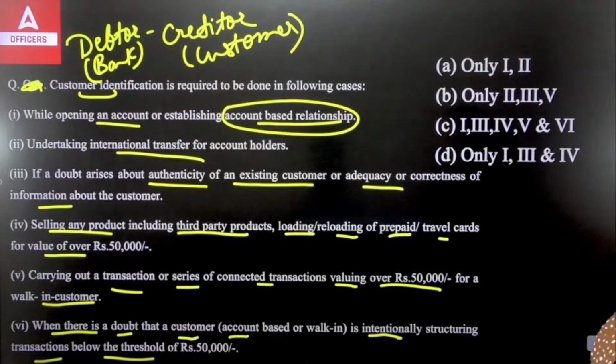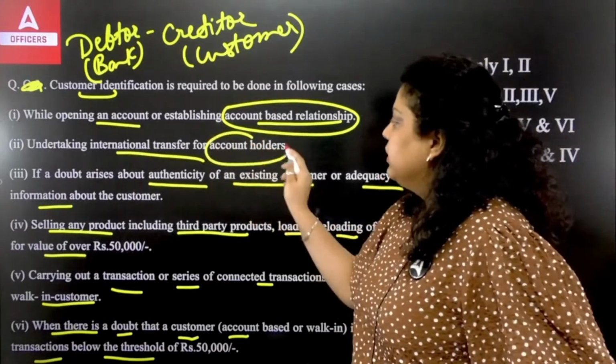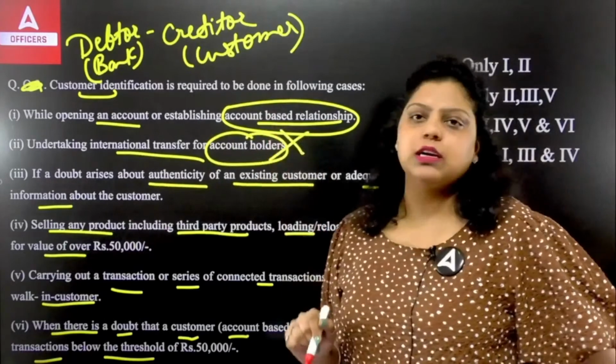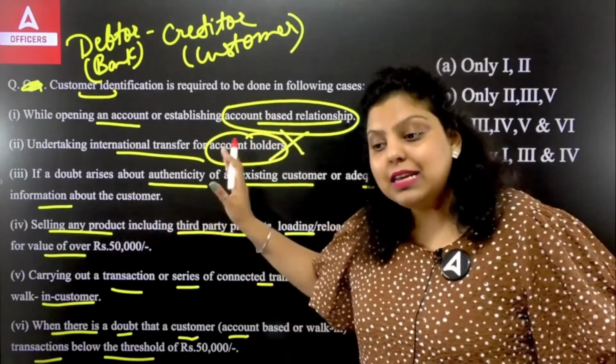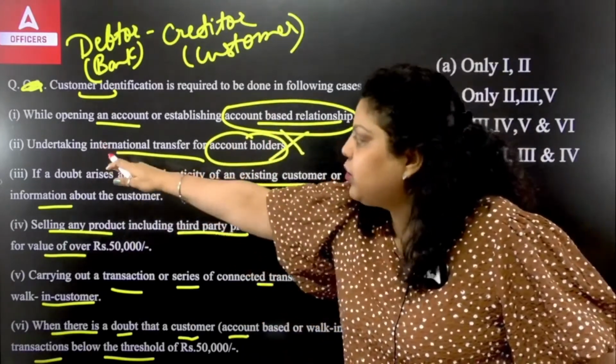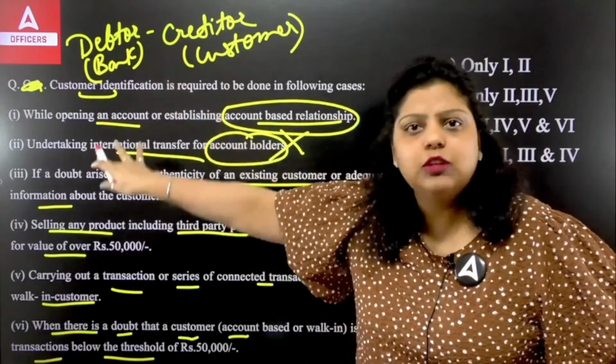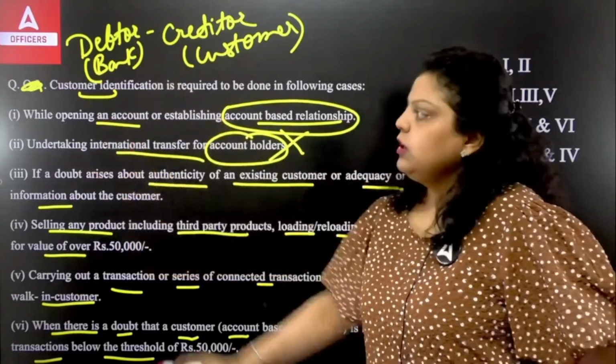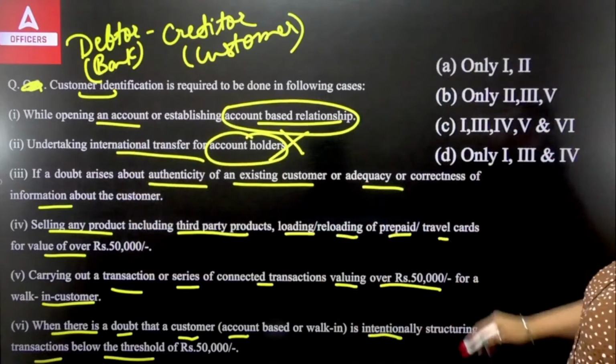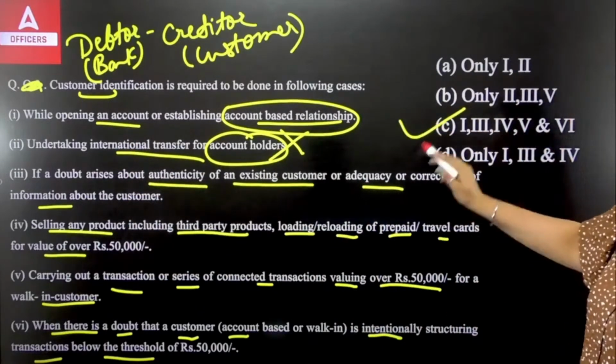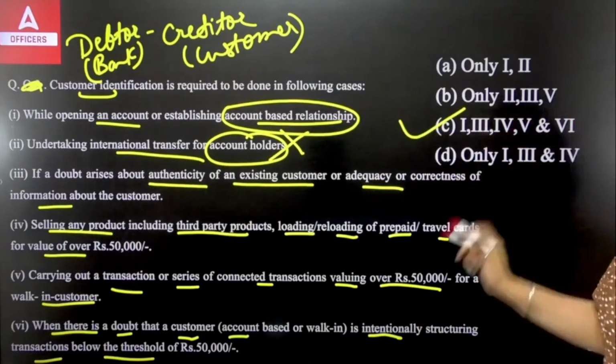Okay. So if the person is already an account holder, you do not need a customer identification, because he or she is an account holder and they are performing an international transfer. You have already done the customer identification for this customer. So the second will not be there, all the rest will be there. It means the right answer will be first, third, fourth, fifth and sixth.